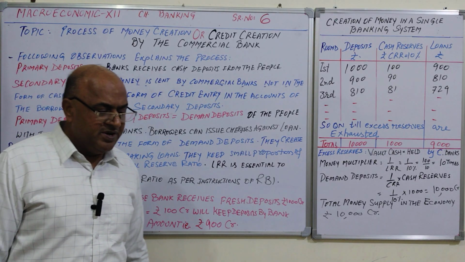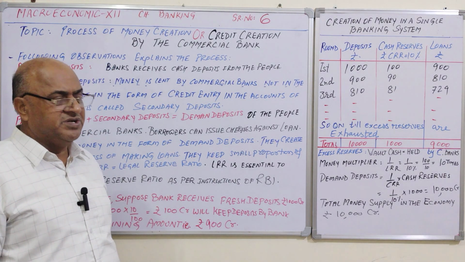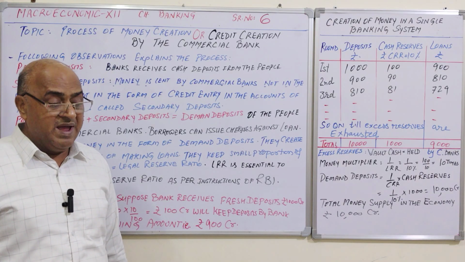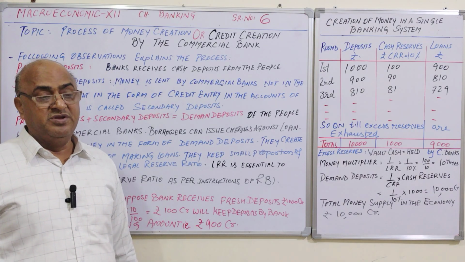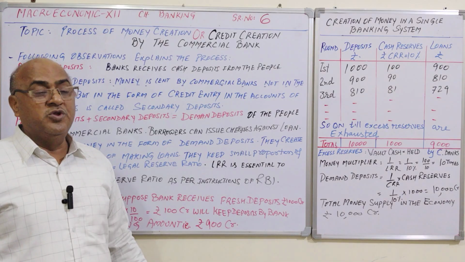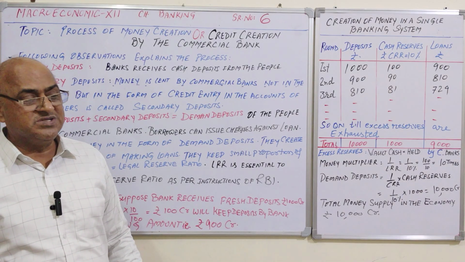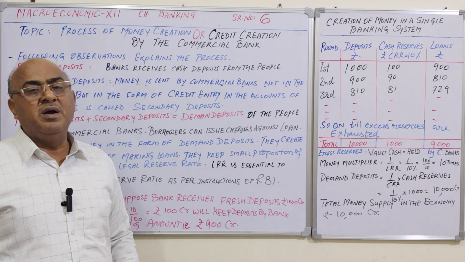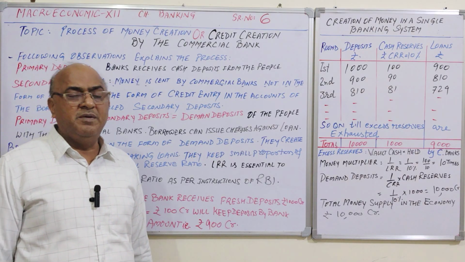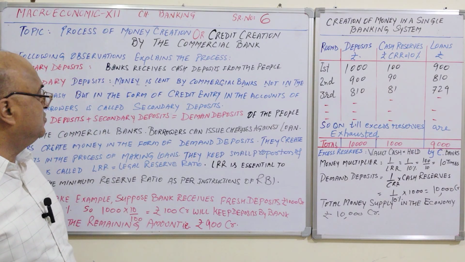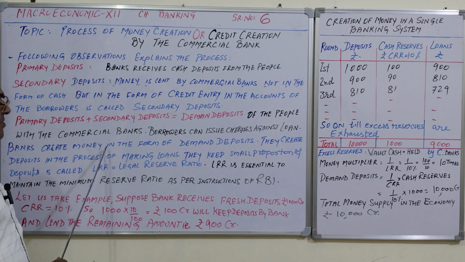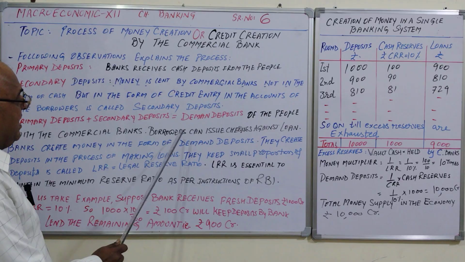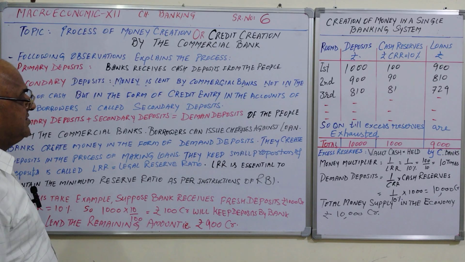Suppose I want to set up an industry, and for that I made a budget of 1 crore for machinery. That 1 crore rupees the bank will give to the party from whom I am buying the machinery, and an entry is made in my account because I am the beneficiary of that amount. I am getting the benefit of that amount. I am the borrower, so I can issue a check. So banks create money in the form of demand deposit, and the borrower can issue checks against a loan.